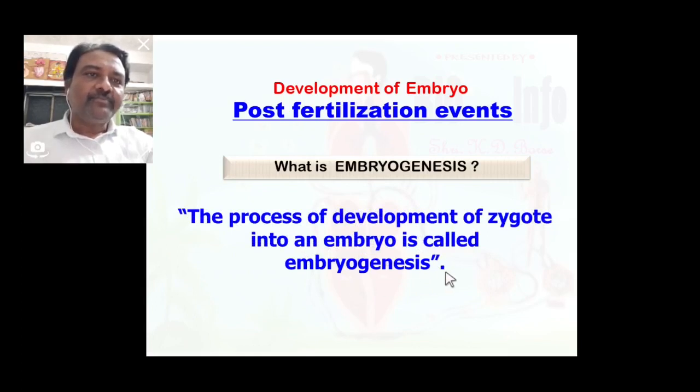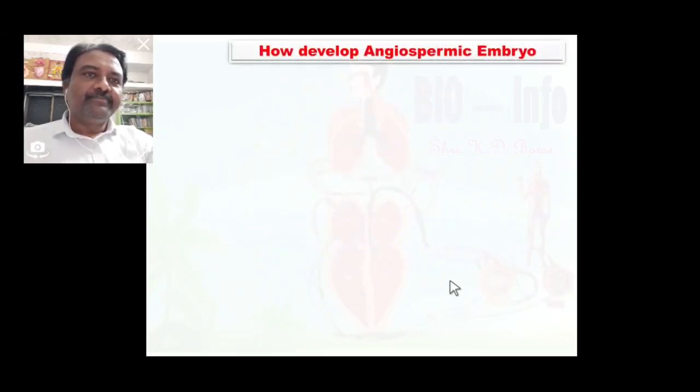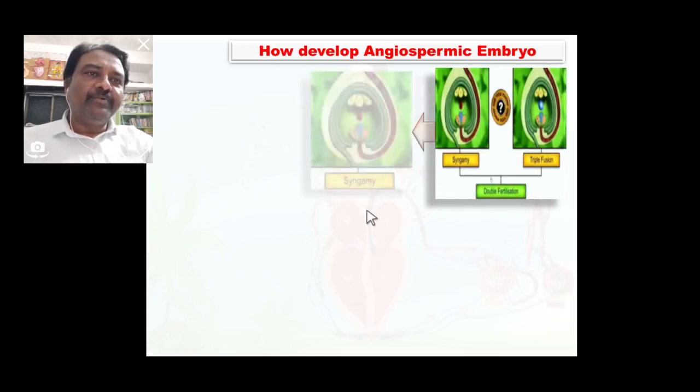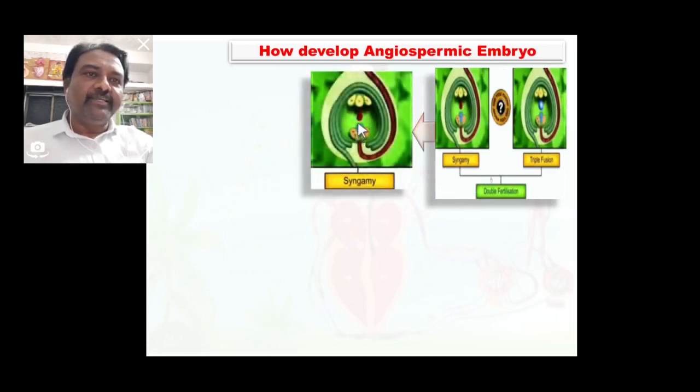So embryogenesis is nothing but development of an embryo from the zygote. How the angiospermic embryo develops, we will see here in a diagrammatic view. This is the double fertilization view, consisting of syngamy and triple fusion. Due to syngamy, one male gamete fuses with the egg cell to form the zygote.